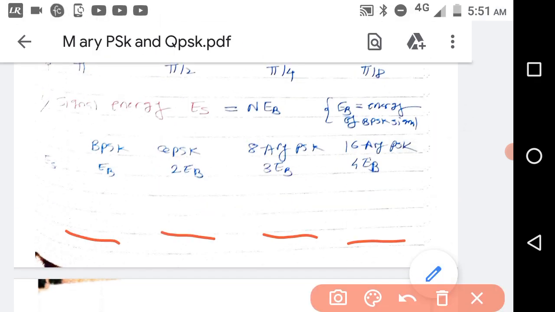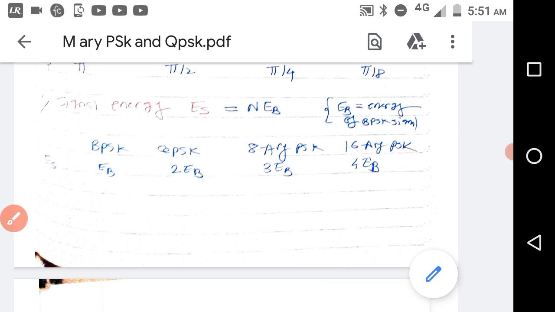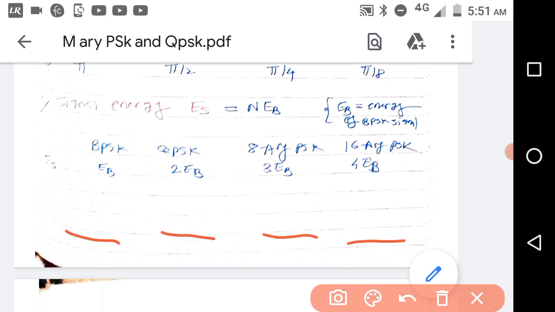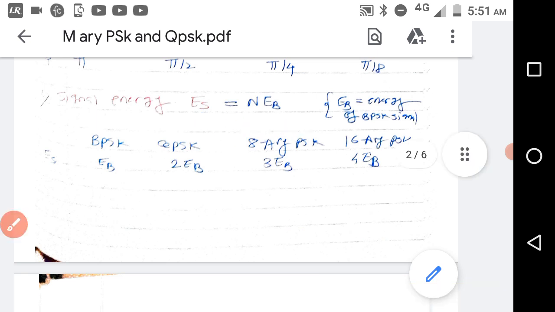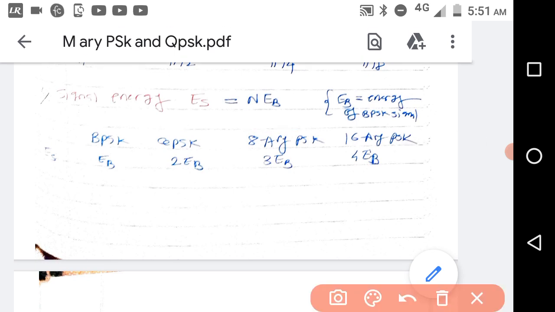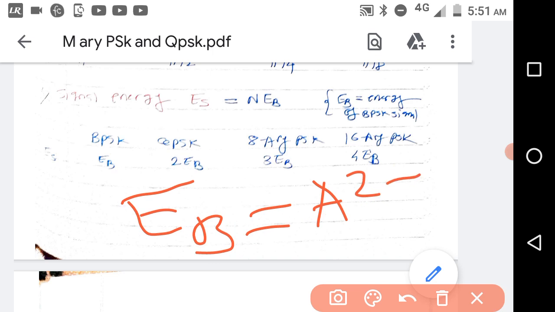Signal energy, that is modulated signal energy, is ES is equal to N EB. So EB, how to calculate EB? EB is equal to A square TB by 2.